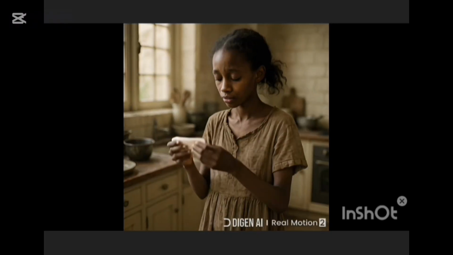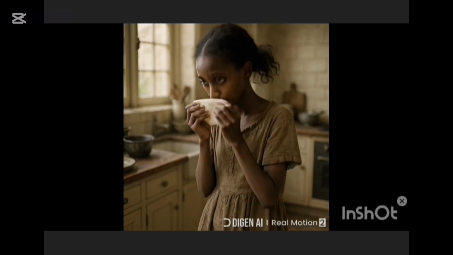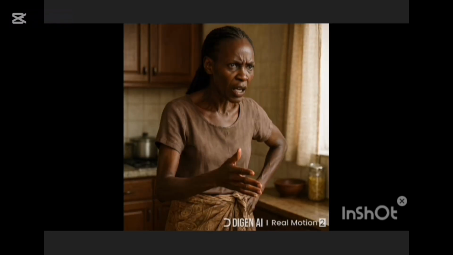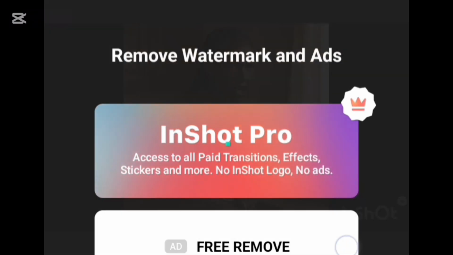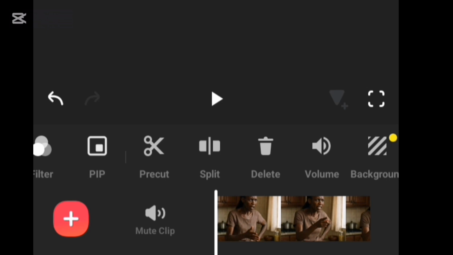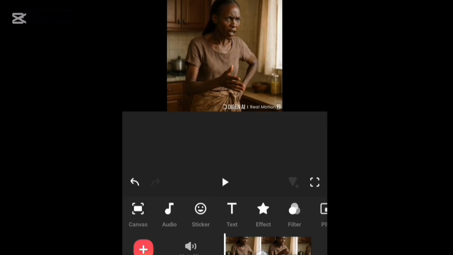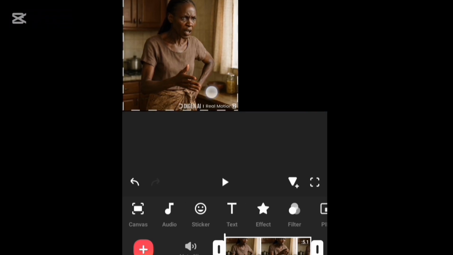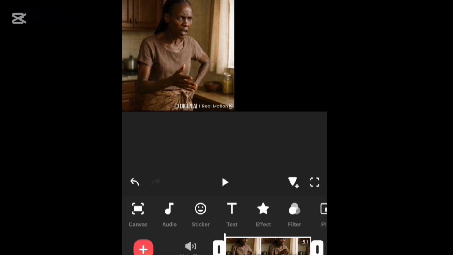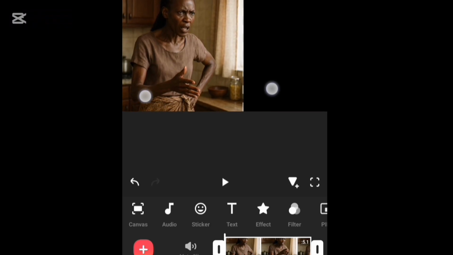InShot is a very beautiful app that helps me to actually put these images together, or these video clips that I've done together. It is very simple, it's so easy to work with. It has a lot of tools that is going to help you to put these images together. Because the image is not actually wide enough for the size of YouTube, and for the fact that I want to create a 2 motion illusion,